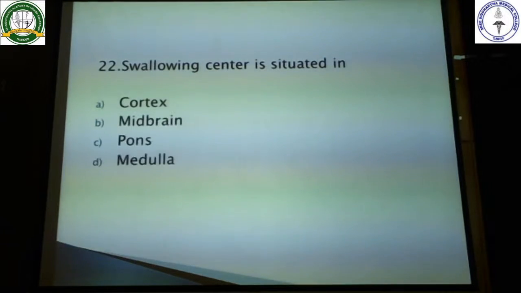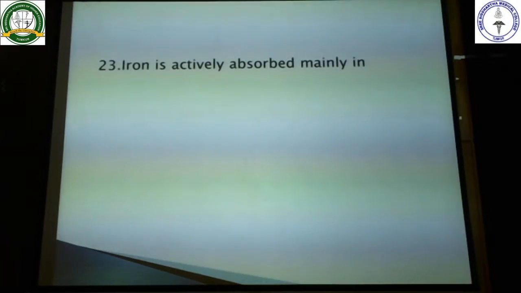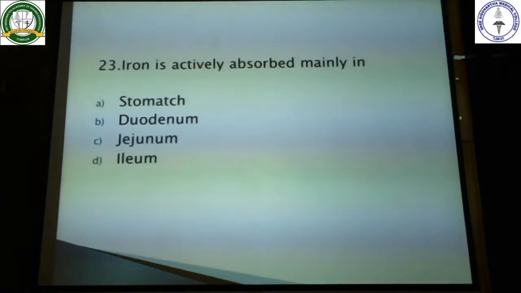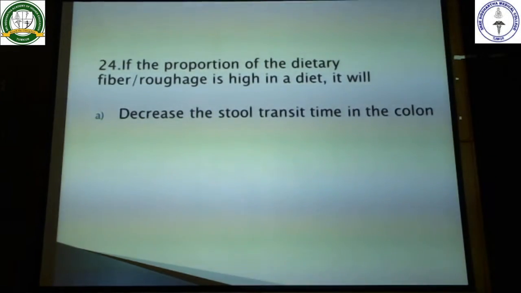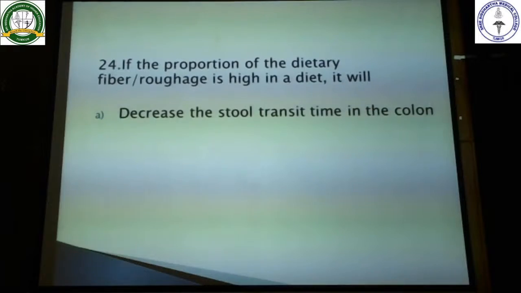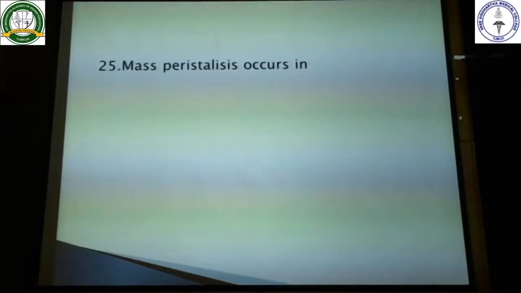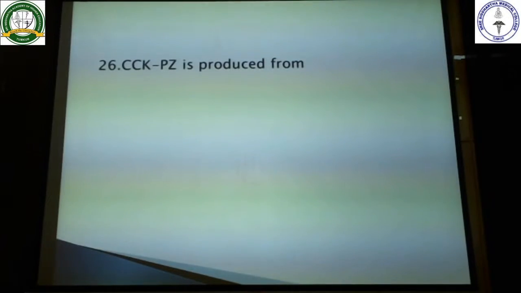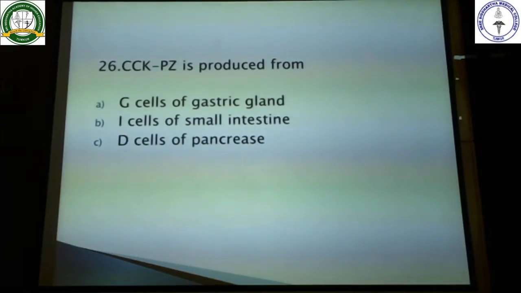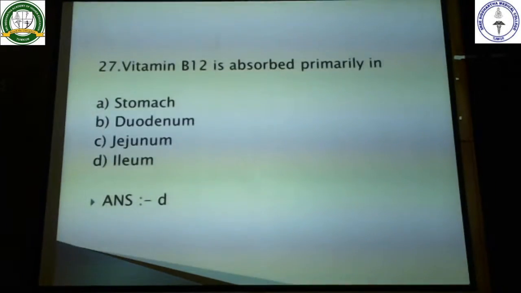Swallowing center is present in the medulla. Iron is absorbed mainly in the duodenum. If the proportion of dietary fiber is increased, it prevents constipation. It decreases the stool transit time in the colon and hence prevents constipation and facilitates easy passage of stools. Next, mass peristalsis is seen definitely in the large intestine. Then cholecystokinin-pancreozymin is produced from the I cells of the small intestine. Vitamin B12 is absorbed from the terminal ileum.